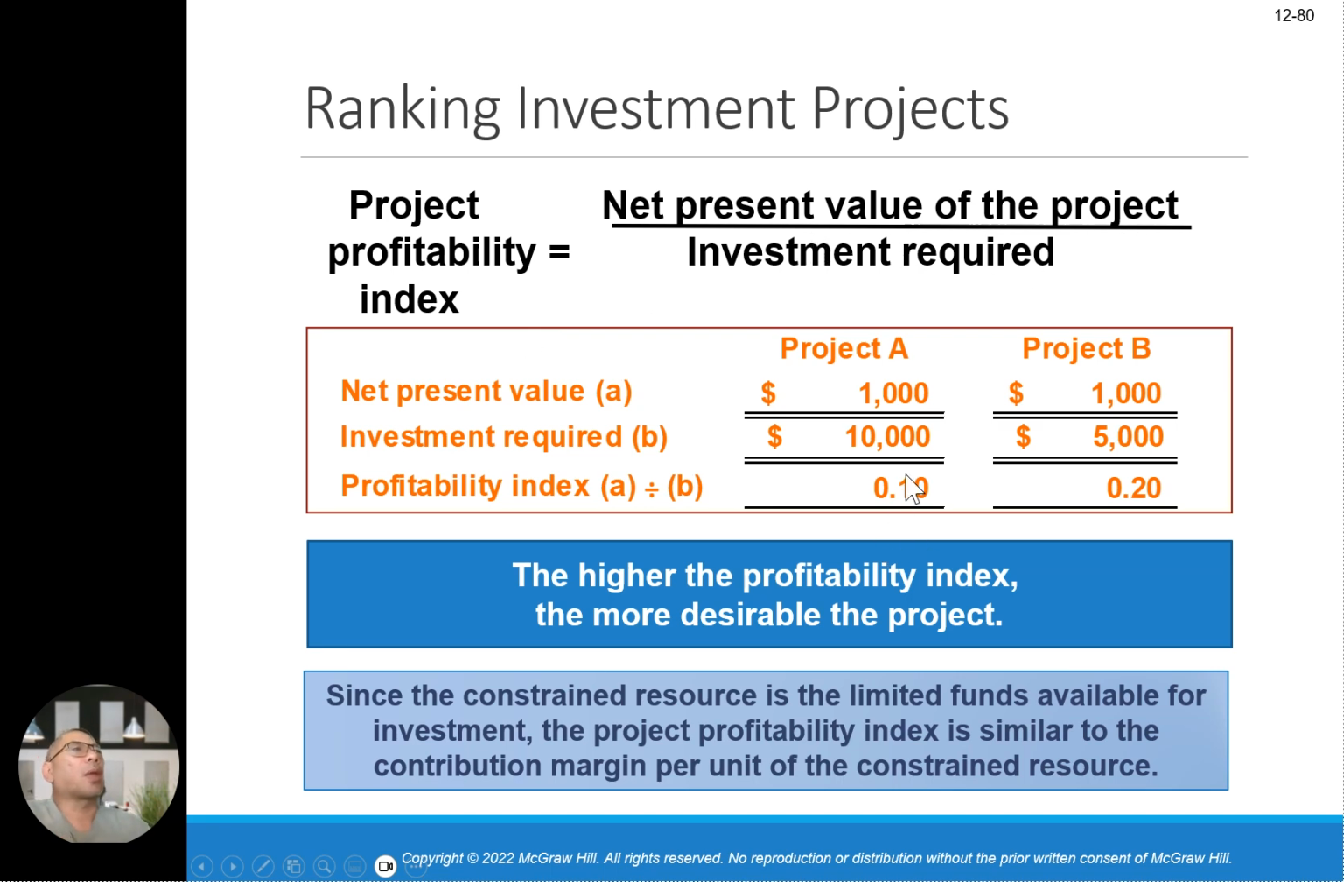So for A, 10,000 divided by 1,000, and for B, 1,000 divided by 10,000, you get 0.10. Project B, 1,000 divided by 5,000, 0.20. The higher the profitability index, the more desirable the project. So B is the one. Okay, that's the key part. This is based on the project profitability index.